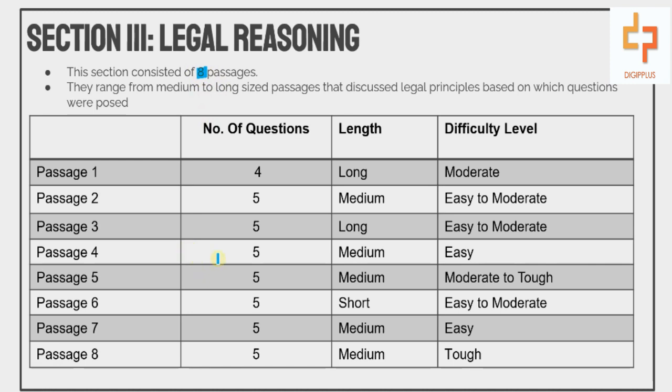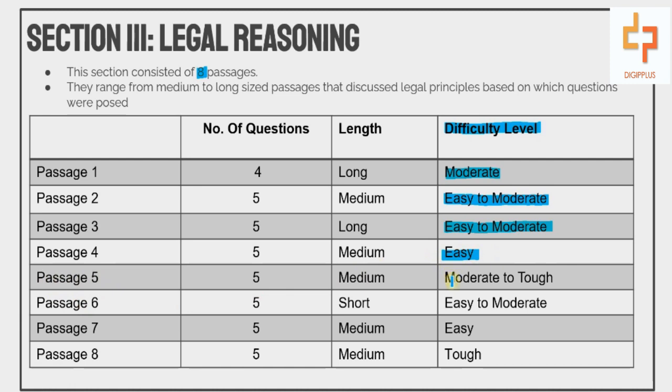The number of questions varied as depicted in this column. The length of the passages was from short to long. The difficulty level is depicted under this column. Passage 1 is considered to be moderate. Passage 2 had a difficulty level ranging from easy to moderate. For Passage 3, the difficulty level ranged from easy to moderate. Passage 4 was an easy passage.